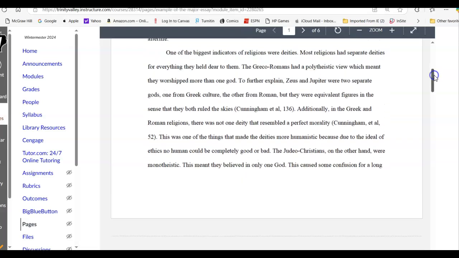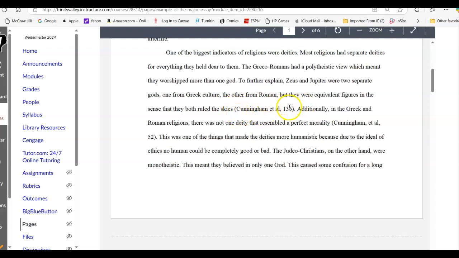Every information taken from the textbook or from the articles is cited, whether it's quoted directly or if it is paraphrased or summarized, as this information is here. This is from the textbook. And so, again, if you take information from a source, whether you quote it directly or you summarize it, you must give credit. And this is what we call the parenthetical citation.